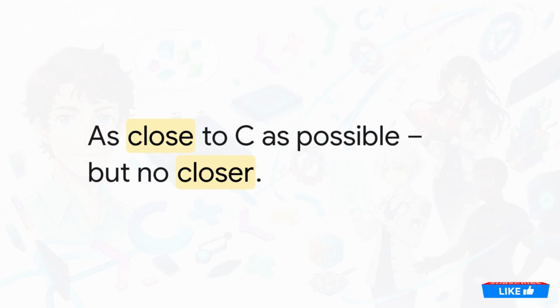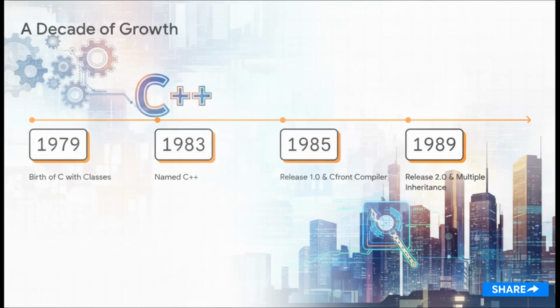He totally recognized the need to be highly compatible to drive adoption, but he flat-out refused to inherit C's dangerous loopholes, like implicit type violations that just cause silent catastrophic bugs in production. So he tightened up the type system to actually protect the programmer. This relentless pragmatism kicked off a massive decade of growth. From that scrappy internal tool called C with classes in 1979 to getting the C++ name in '83, the milestone Release 1.0 in 1985, all the way to Release 2.0 in 1989.